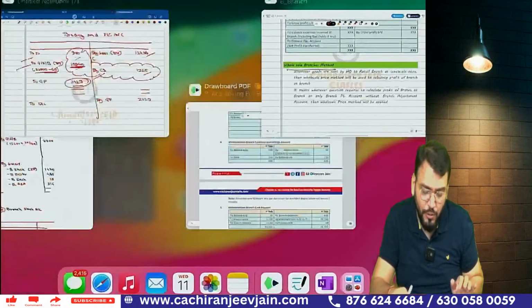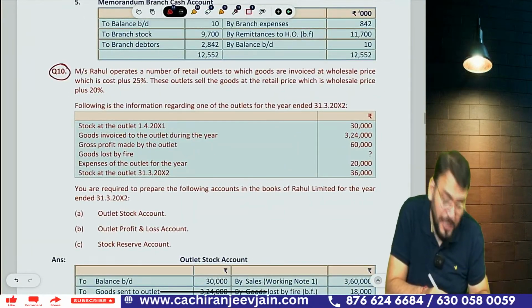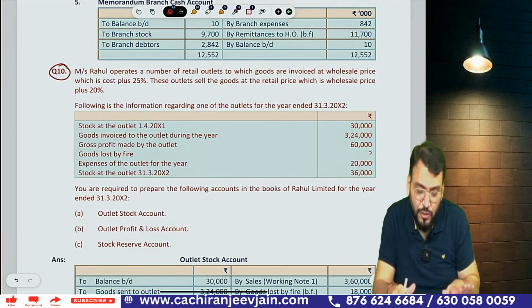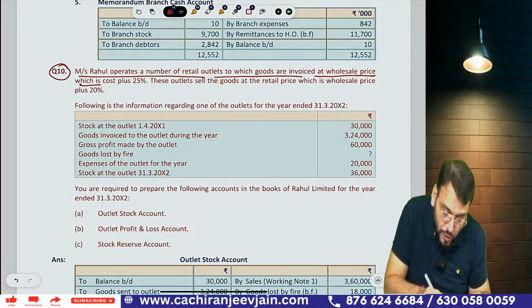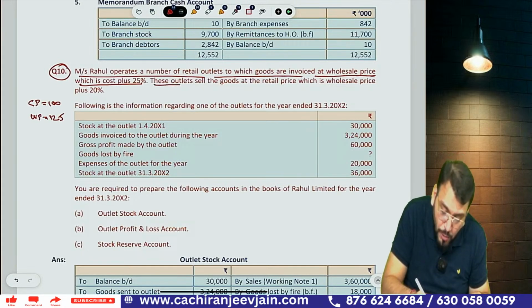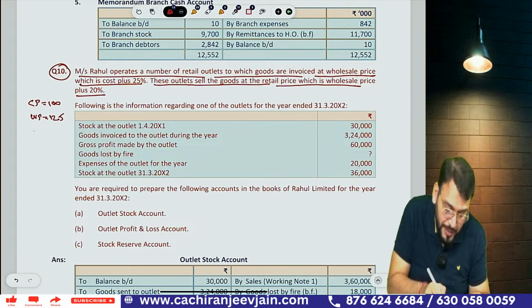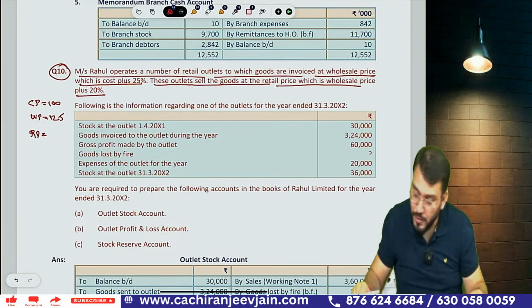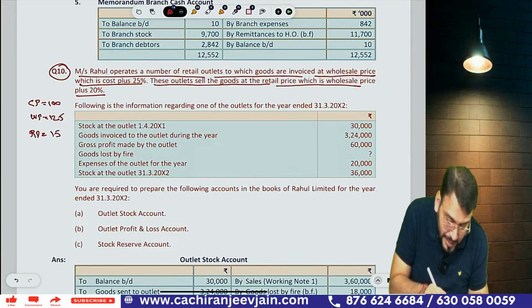Let me take one question. From that question I will explain. This is only a specific type of question. You can see this question, and this is common in exams. Whenever they ask a 4 marks question, it means you need to do this. Mr. Rahul operates a retail outlet to which goods are invoiced at wholesale price, which is cost plus 25%. Means cost price is 100, wholesale price is 125. The outlet sells goods at retail price, which is wholesale price plus 20%. So retail price is 125 plus 20%, which means 150 is the retail price.